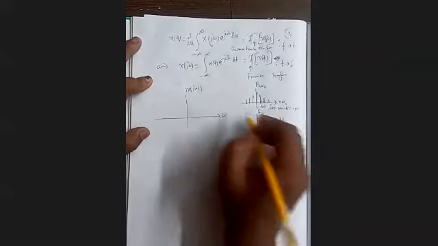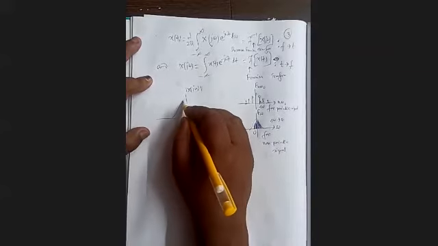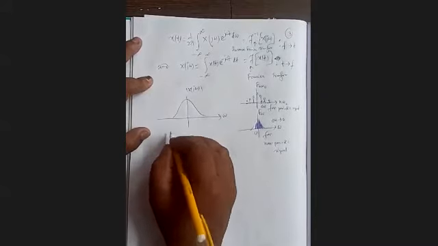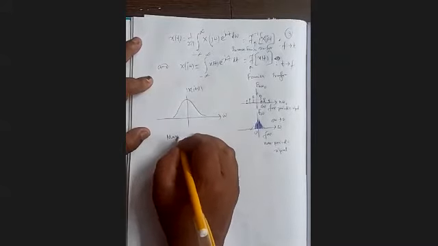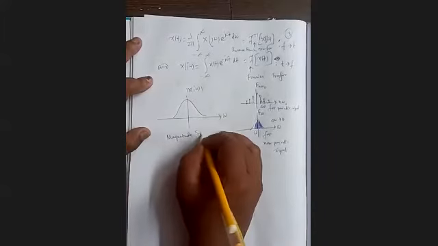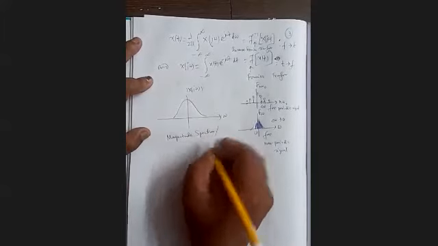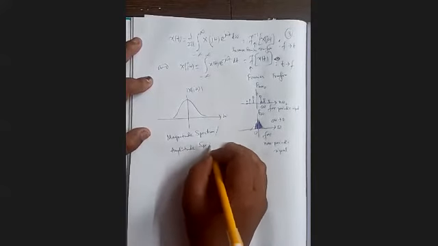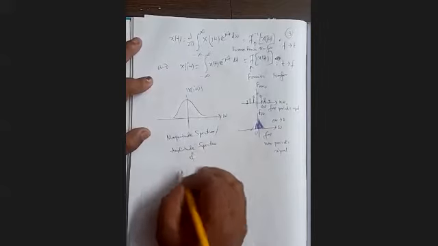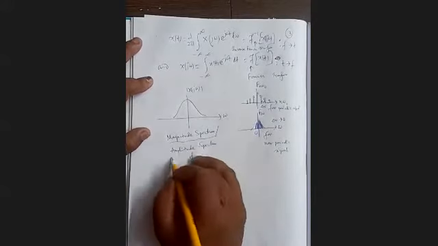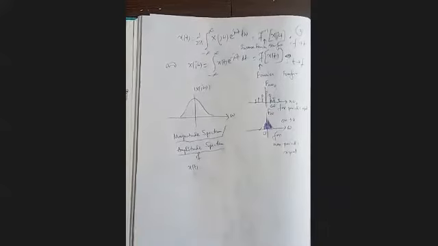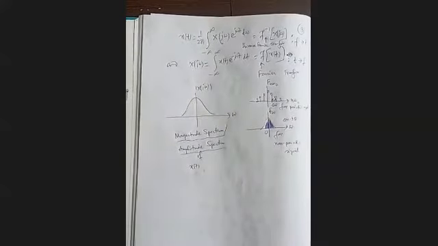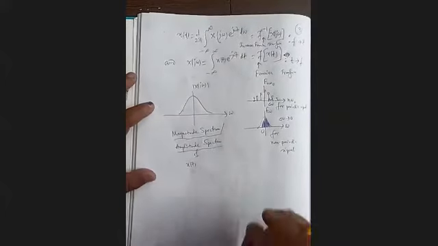Then our mod of X(ω) is actually coming from that. So it will be something like this one. It is called the magnitude spectrum or amplitude spectrum of x(t). Clear? Mod of X(ω), it's a continuous variable there.